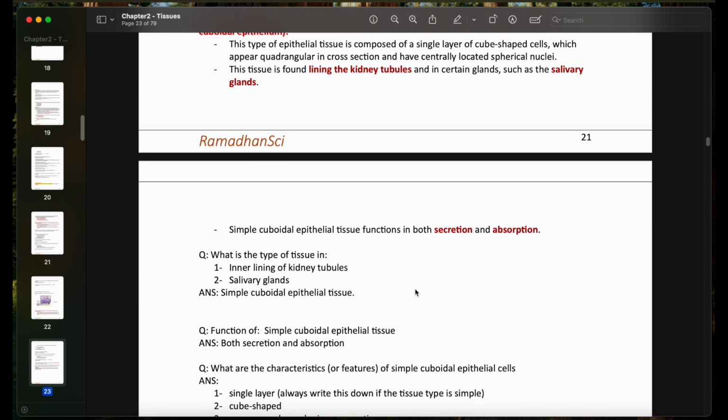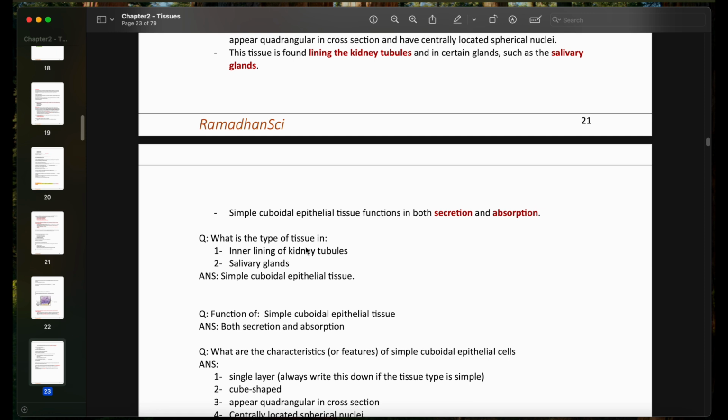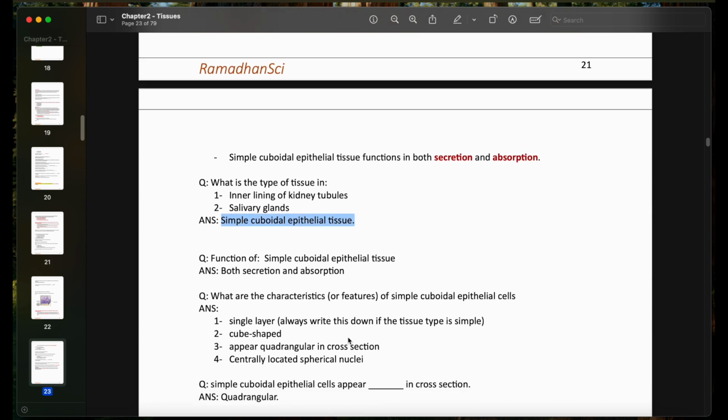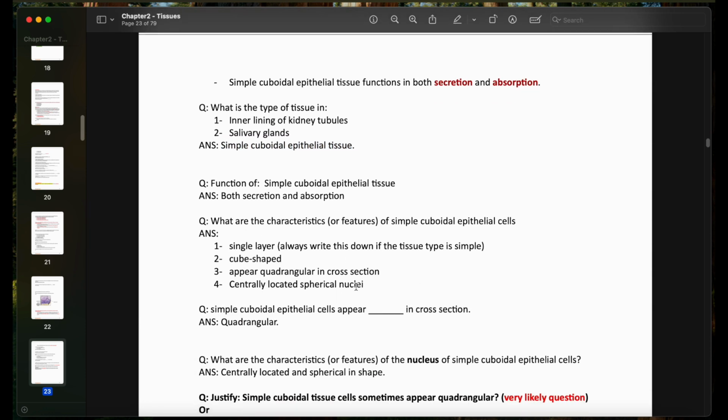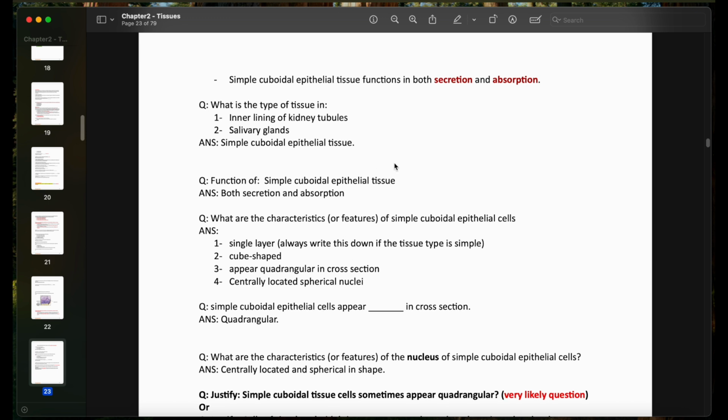So you can have a question: what is the type of tissue in each inner lining of the kidney tubules and salivary glands? The answer is simple cuboidal. Question: what's the function of simple cuboidal epithelial tissue? Both secretion and absorption.